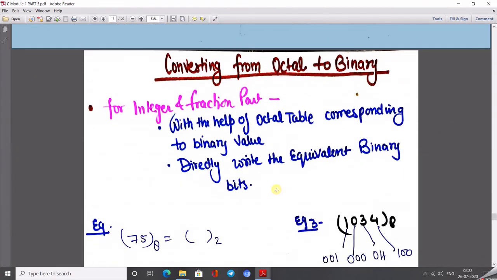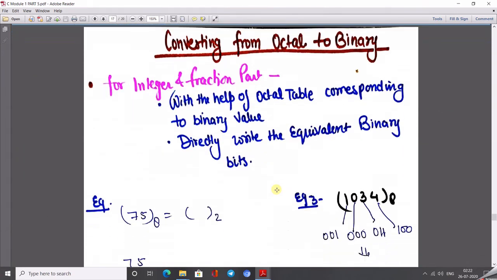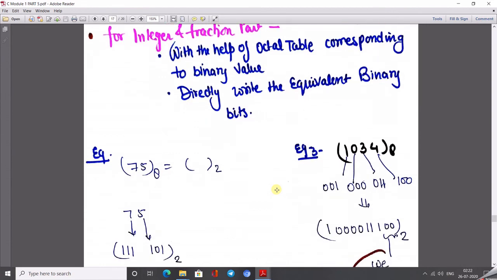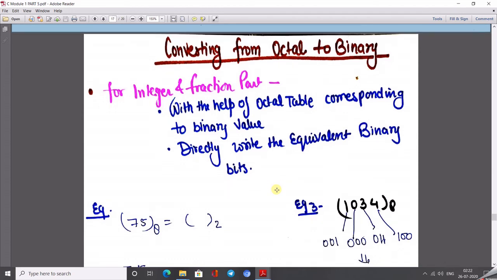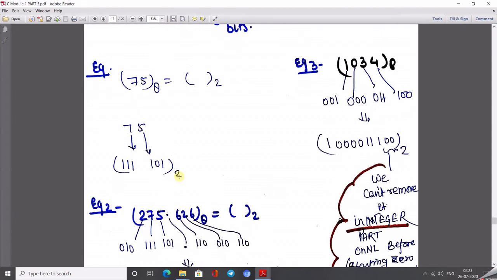Similarly, now I am going to discuss octal to binary. This is the simplest method to convert any octal number into binary. Just take your table and write the equivalent binary number as it is. Let's have an example: we have 7 and 5.